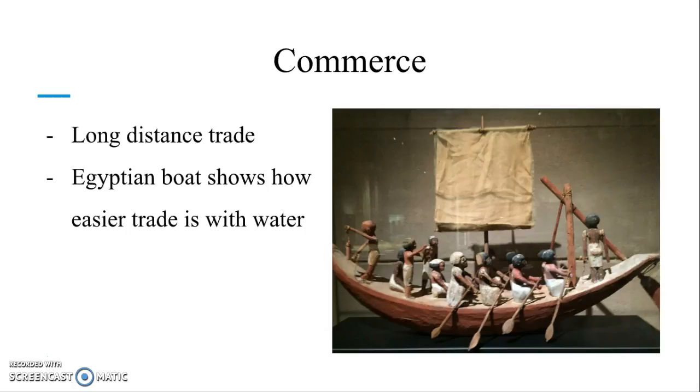The picture to the right shows an Egyptian boat with people in it. And while this boat is actually not a trading vessel, it makes an important point about early trade with water. By using water as a source of trade, it not only gave the Egyptians easier transportation, but a larger area of trading with others as well.